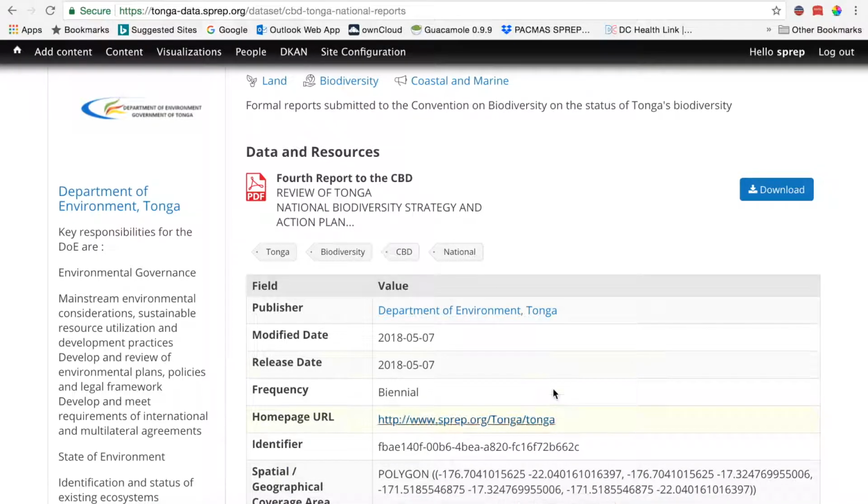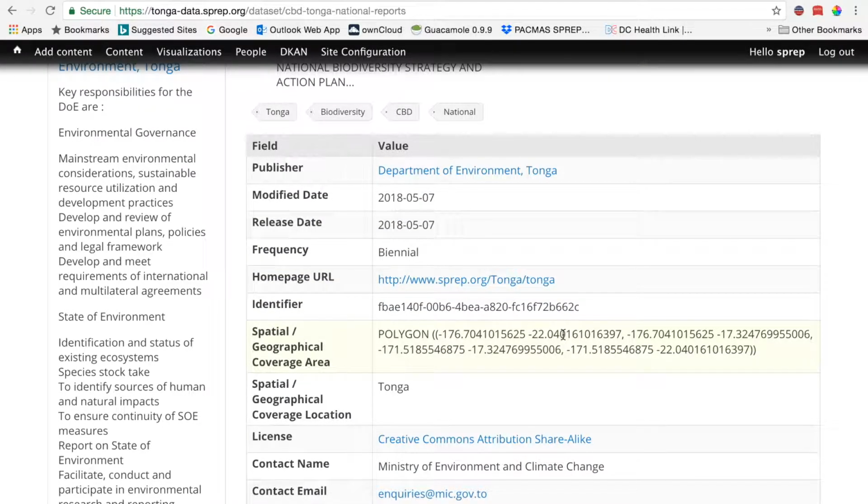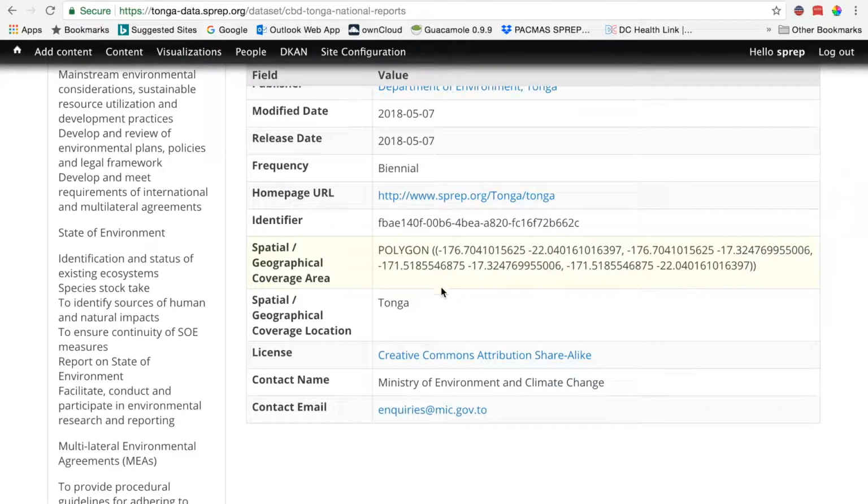Now, this information here represents the metadata. The initial publisher of the information was the Department of Environment Tonga. The home page, this is where I grabbed the report from on the SPREP website. I set it to Creative Commons and share alike because this is a public report, anyone can access it. And we put in a mic.gov.to web email address for people who are seeking more information.